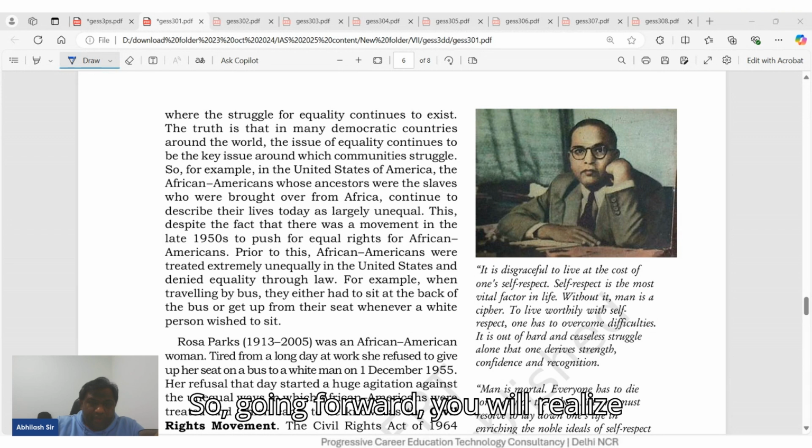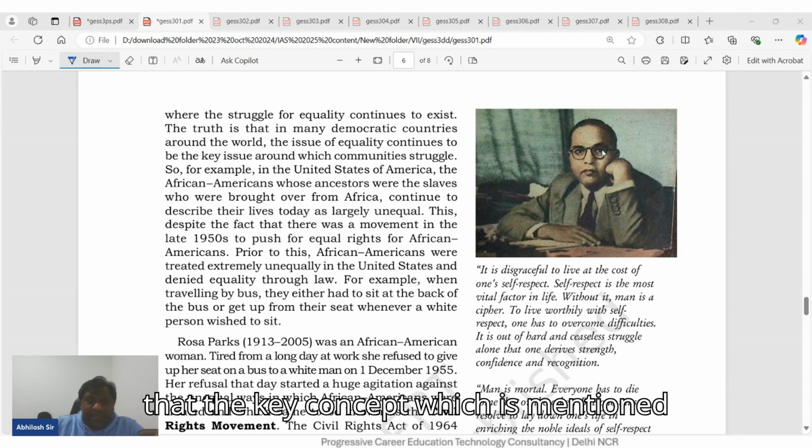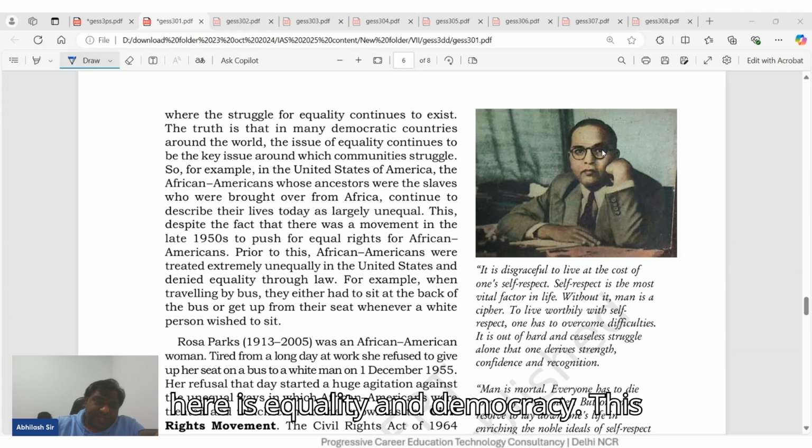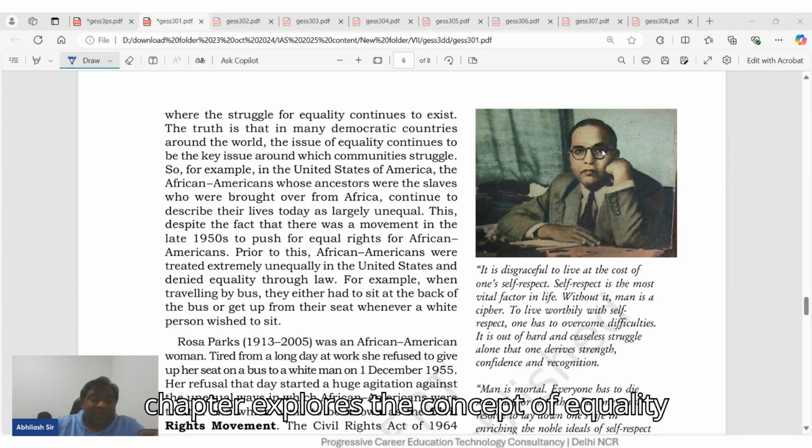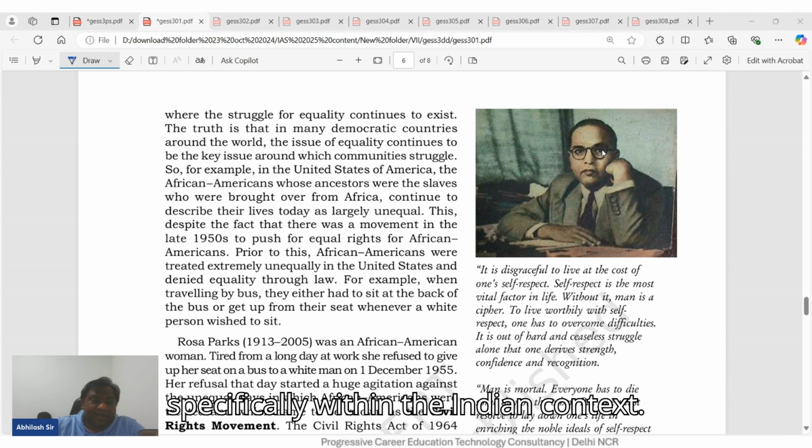So going forward, you will realize that the key concept mentioned here is equality and democracy. This chapter explores the concept of equality as a core principle of democracy, specifically within the Indian context. It emphasizes that the Indian Constitution guarantees equality to all citizens, irrespective of their social, economic, or cultural backgrounds.